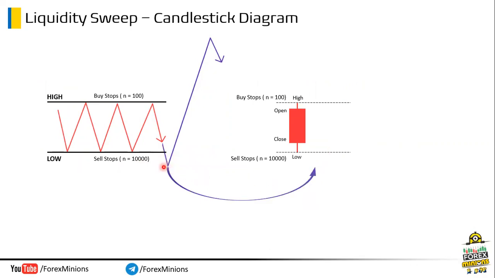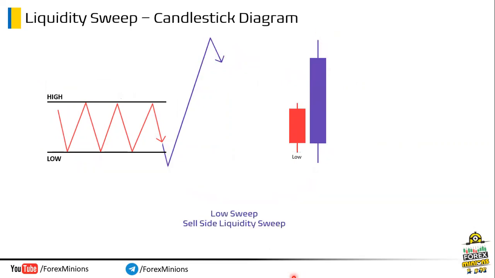Now, if we project this bullish liquidity sweeping move in the form of a candle, here, this open to low is the wick. And open to this close is the body of the candle. And high to close is this upper wick. Now, you understand how a liquidity sweep looks in the form of candlestick shape. We will use the notation of X, cross, to mark the liquidity sweep. Now, you will be able to identify a valid pullback, which is the first condition for valid inducement. Let's move to the next slide.